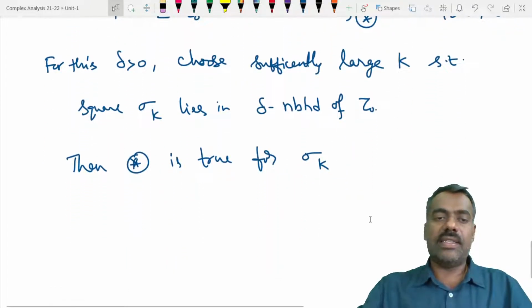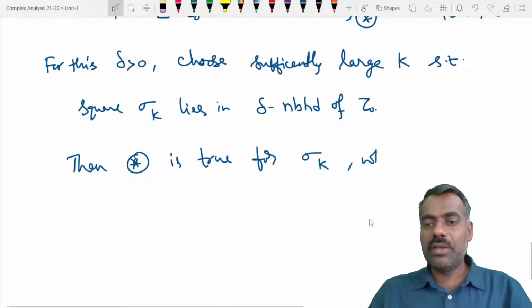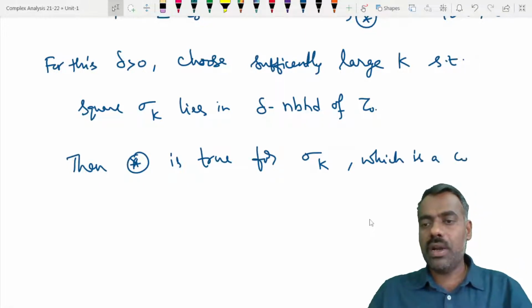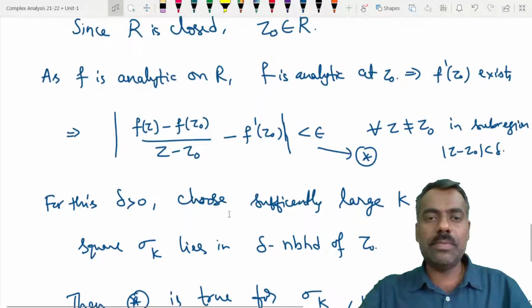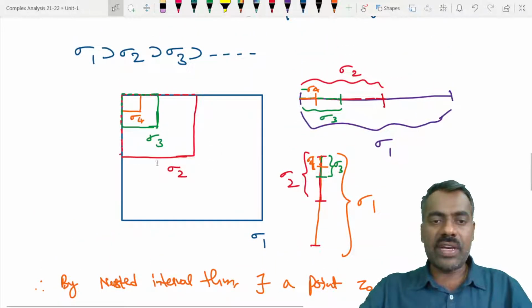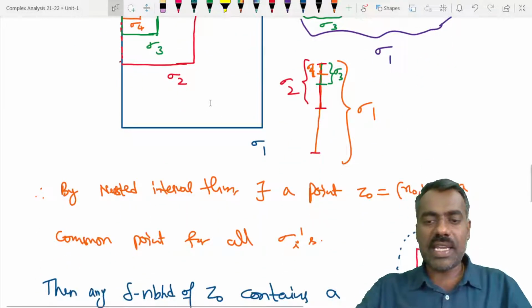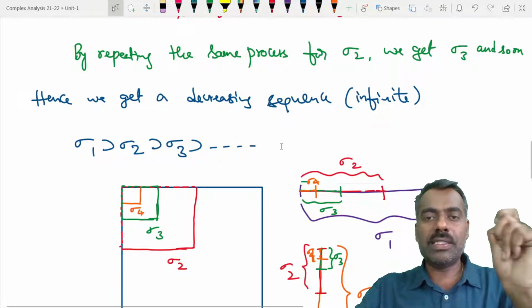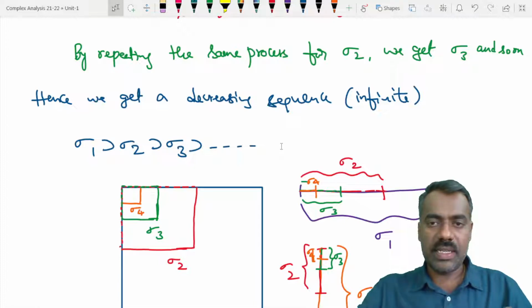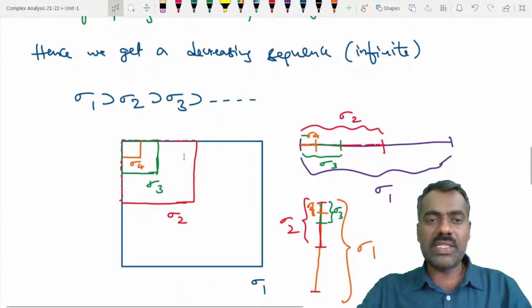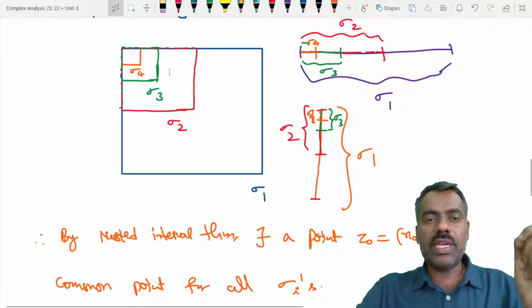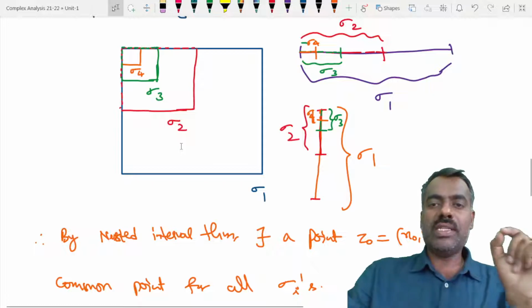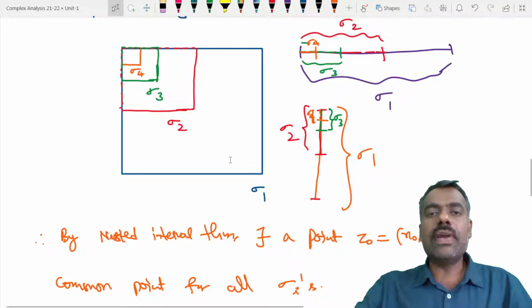That is a contradiction, because of how we constructed sigma 1, sigma 2, sigma k: every time we constructed it in such a way that sigma k does not have a point zj satisfying inequality 1.